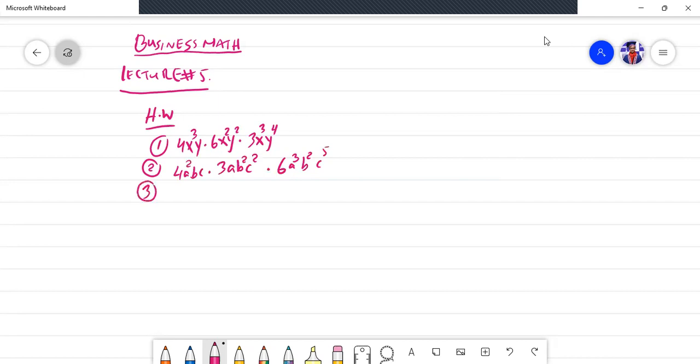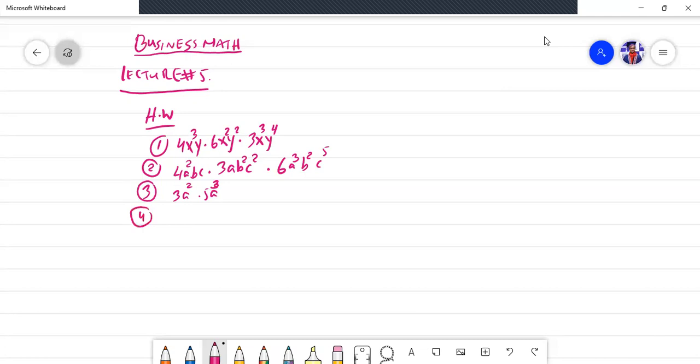This is problem number 3 that was given to you in your homework: 3a squared times 5a cubed, sorry, 5a cubed.